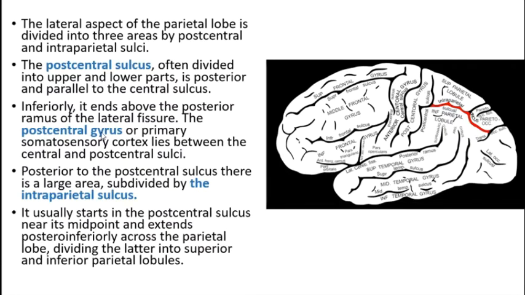The post-central gyrus, also called the primary somatosensory cortex, lies between the central and the post-central sulci. This gyrus is one of the very important areas. Posterior to the post-central sulcus, this entire area is divided into upper and lower parts by the interparietal sulcus. So this is a very large sulcus which usually starts near the midpoint of the post-central sulcus and extends posteroinferiorly across the parietal lobe, dividing the latter into the superior and the inferior parietal lobules. So here you can observe this.